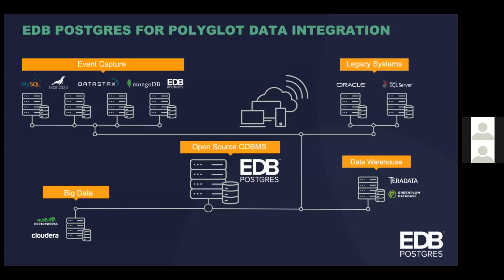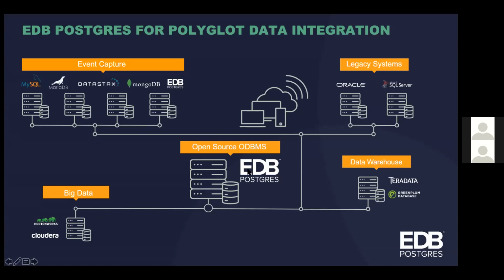Now moving to the next topic, that is the foreign data wrapper. The foreign data wrapper is one of the ways we can pull data from other data sources. I have EDB Postgres at the central place, and from here I can pull data from my MySQL, MariaDB, or MongoDB. These are my other data sources. I have another big data environment from where I can pull data. Other data warehousing applications and legacy systems are on SQL Server or Oracle.